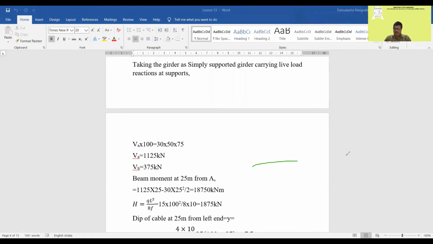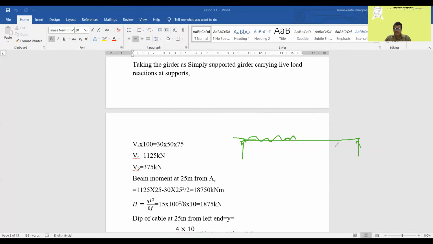So what we have done? This is your girder. Now this is your UDL. Now find out the load to be transferred from girder to cable as a uniform live load. The live load is 1500 kilonewton. The load transferred from here to cable will be total load divided by span, that comes to 15 kilonewton per meter.